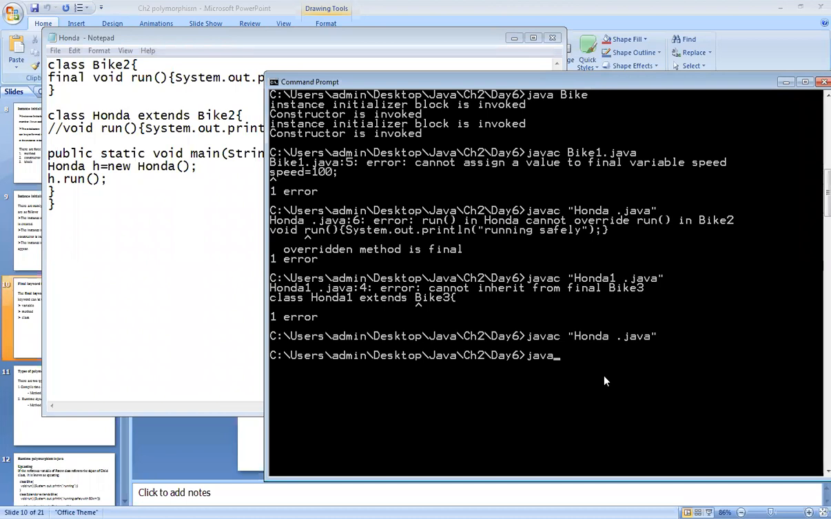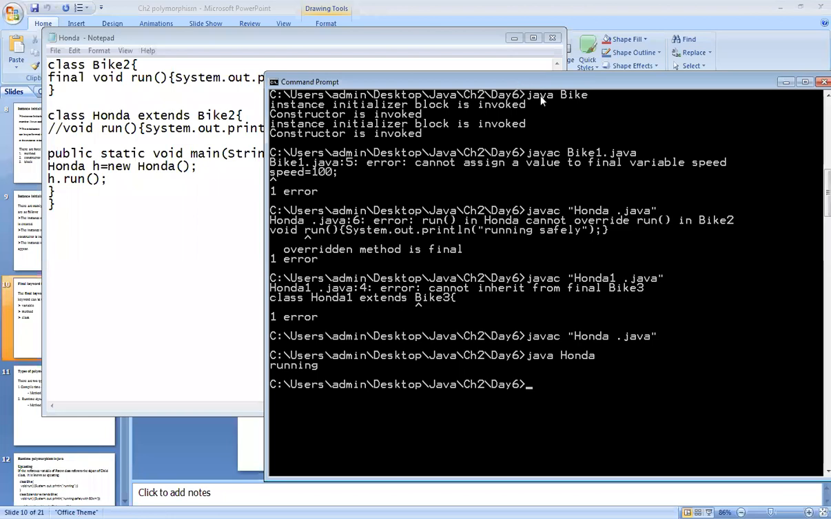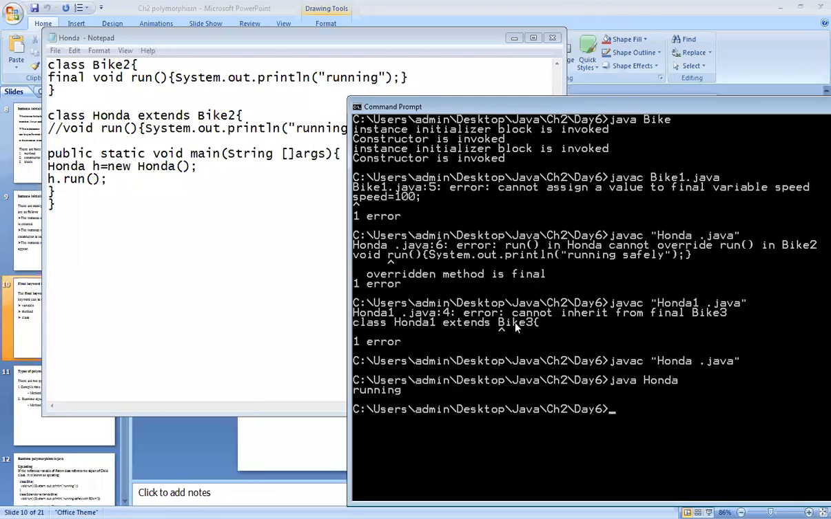It means we can call the final method in the child class, but we cannot override it. That is the main motto behind this final keyword. Now see, I will run it. Whatever message we have written inside it will be printed on the console. Okay. Have you understood?